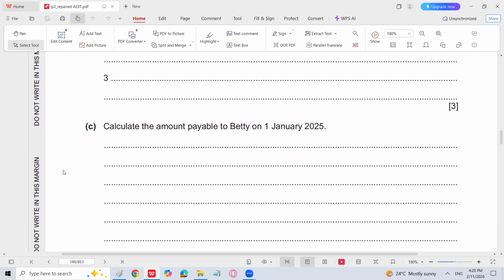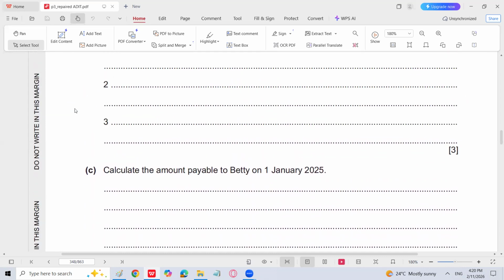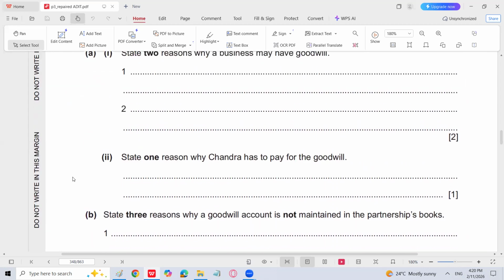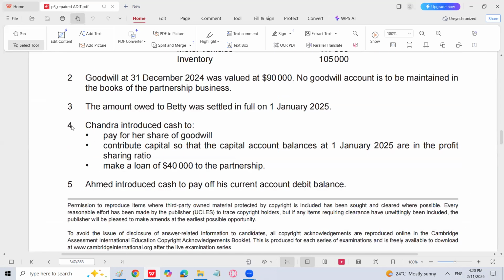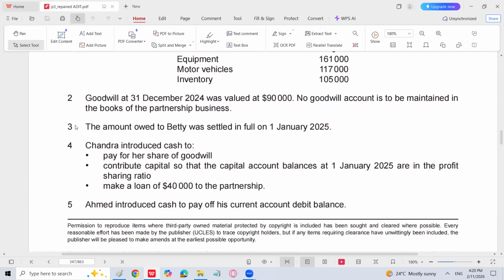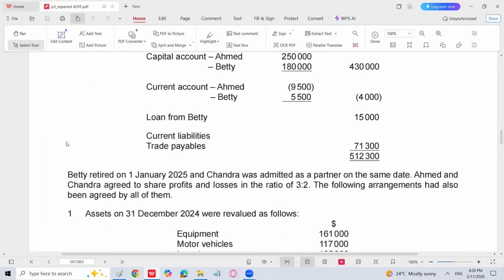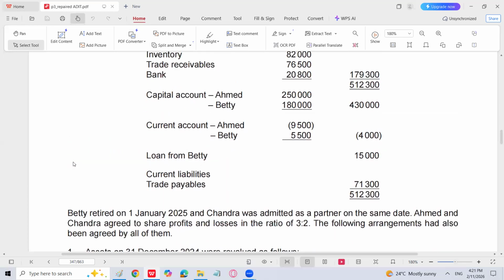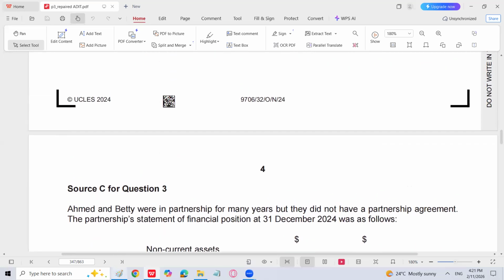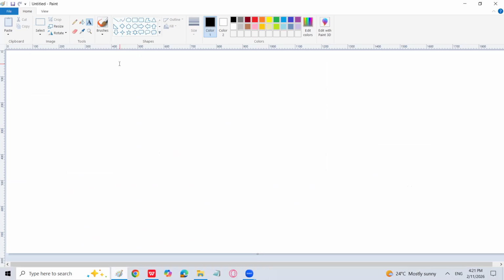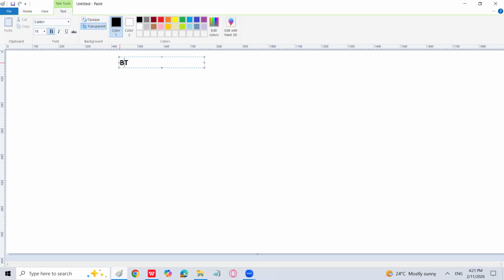Calculate the amount payable to Betty on 1st January 2025. So amount payable to Betty means he wants us to calculate what amount we have to pay to Betty, like here, amount owed to Betty was settled in full. But rather than going for a calculation, because he didn't ask us to prepare a statement, I will go for a T account. I'm going to prepare the Betty capital account directly to see what amount we are going to pay him on his retirement.